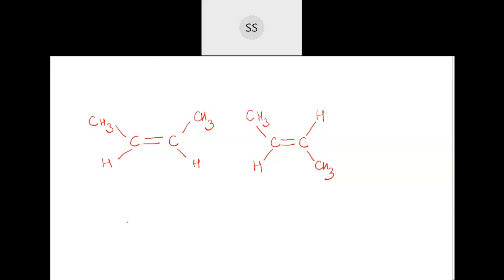Correct name for this. Number the carbon first. It's a straight chain, no, there is no branch here. See, there is no branch. It is directly a straight chain. The thing is, I have just arranged them in a different way. That's it. Arrangement I have given in a different way, because across the double bond, we are having a double bond here. So only across the double bond, I have changed the arrangement. I want the compound name. I'm asking what is the compound name.